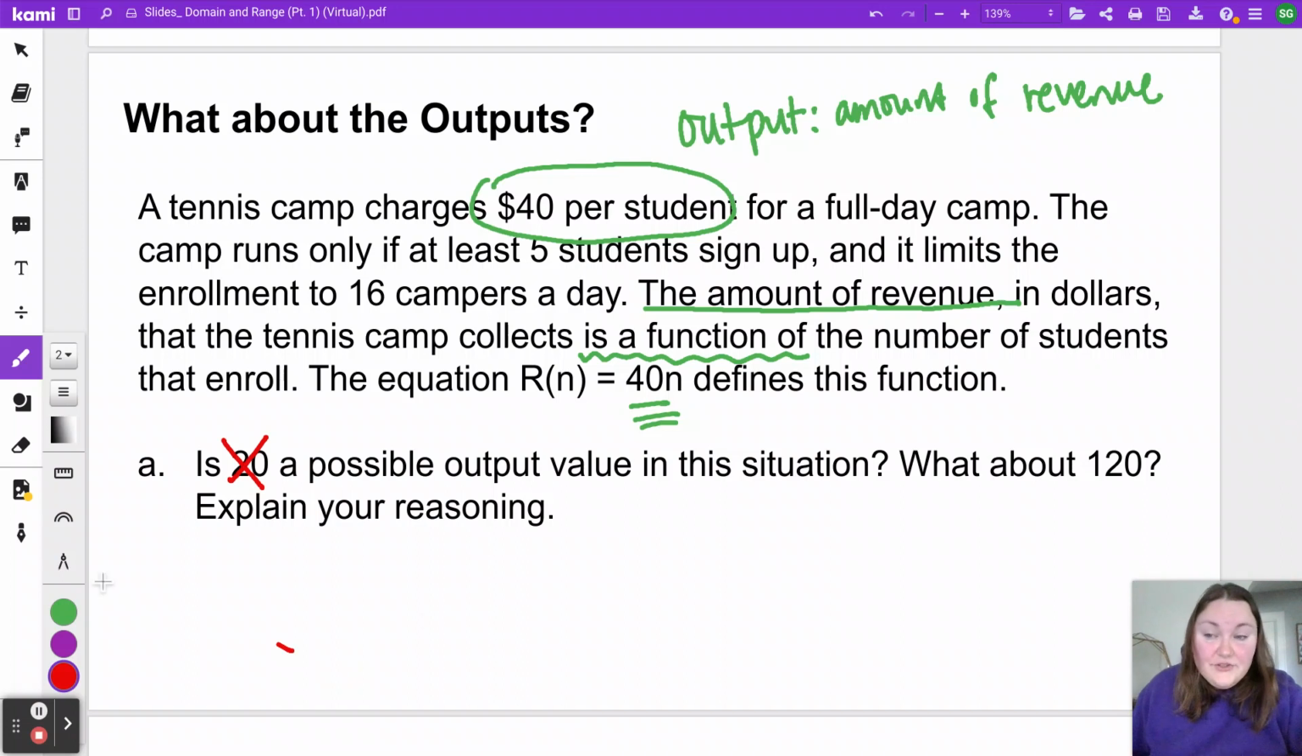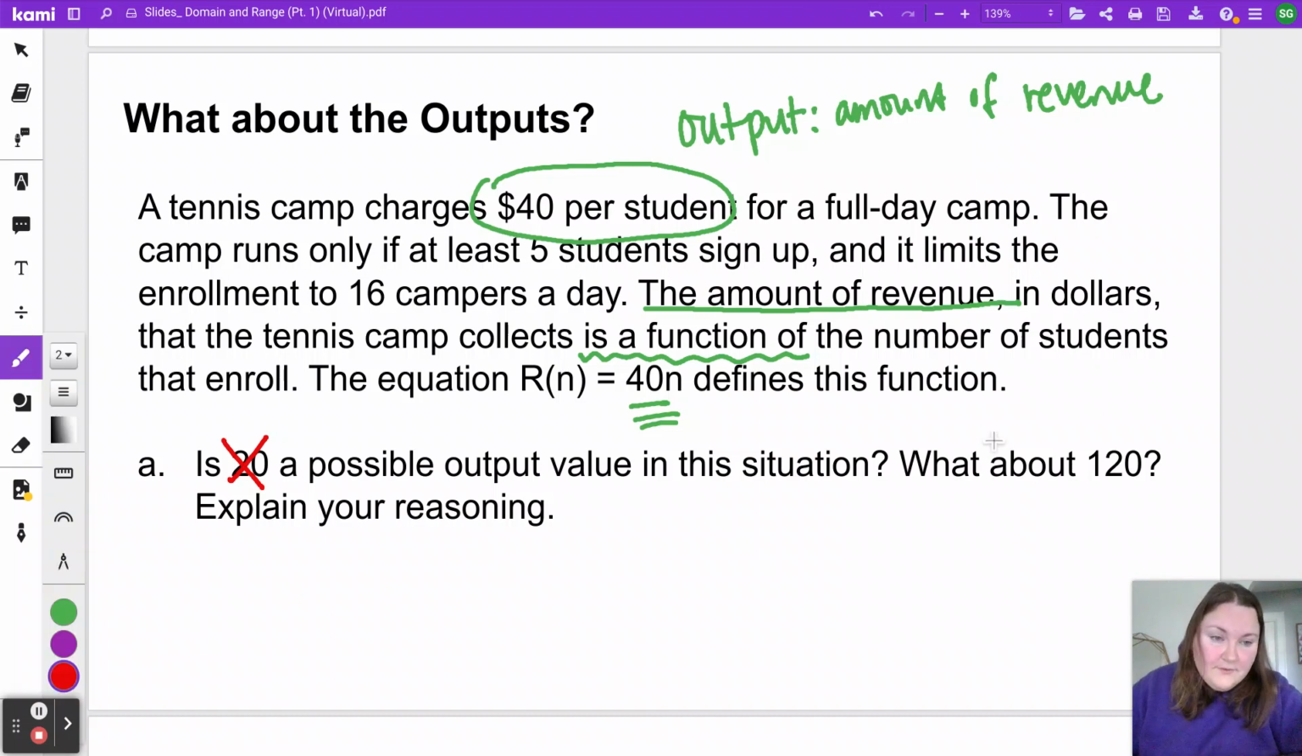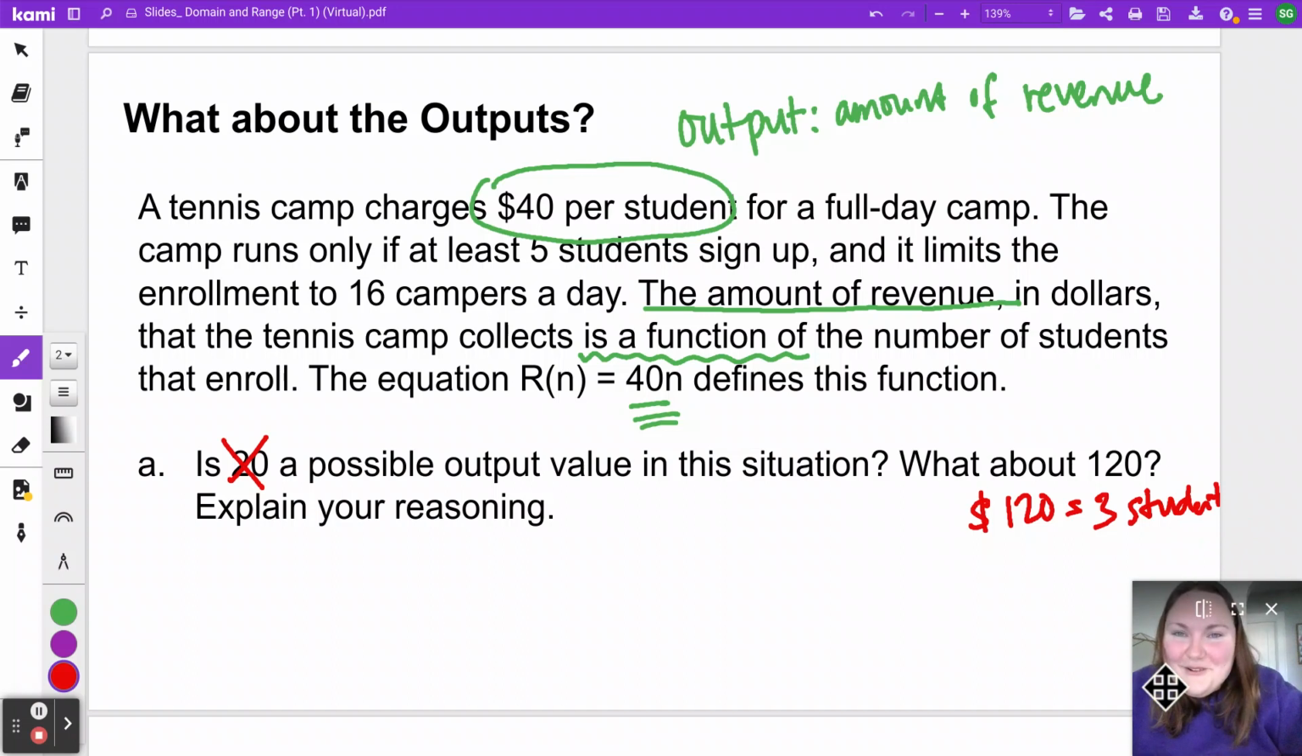So what about 120 then? 120, well, if now I remember this $40 per student. So $120, that's 40, 80, 120. $120 you could make from 3 students. And I'm going to write that down. $120 is the money they would make from 3 students. Students kind of got cut off, but you know what I'm trying to say.